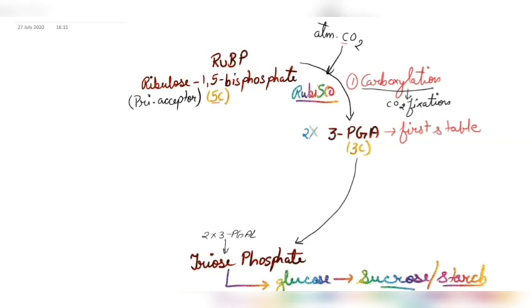Now, here what happens, this triose phosphate will only take a limited number of carbons and will send back the remaining carbons back to regenerate the RUBP. So the second step is known as the reduction process. Reduction. Here, this 3-PGA will get reduced by NADPH2. So it is getting reduced by the presence of NADPH2.